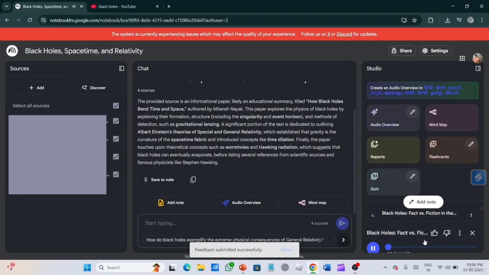Welcome to the deep dive. Today we're tackling something truly massive. Literally. We're diving into the universe's most extreme objects. Regions of spacetime so dense they trap everything, even light itself. We're talking about black holes. Exactly. And our sources today range from, well, the bedrock of general relativity right up to the amazing images science has captured recently. Our mission really is to sift through all this, use the evidence to figure out where the solid science stops.